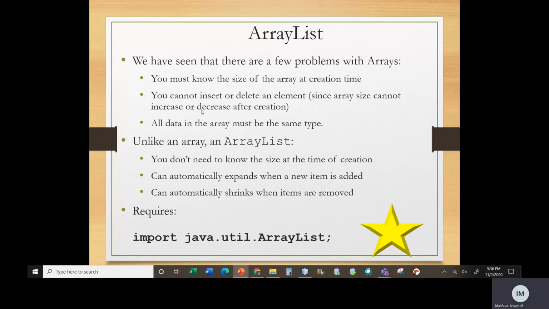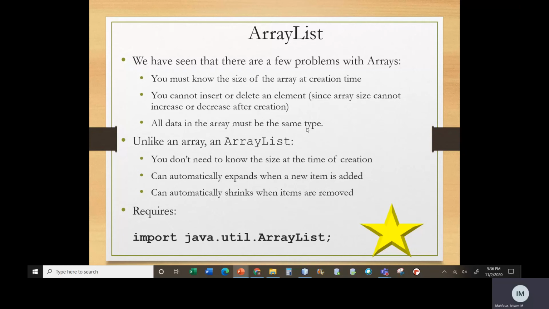Now, a third limitation is that all the data in the array must be the same type. It's an array of strings, an array of ints, an array of floats, or an array of bank accounts. All the data in the array has to be the same type. So these are limitations of arrays.